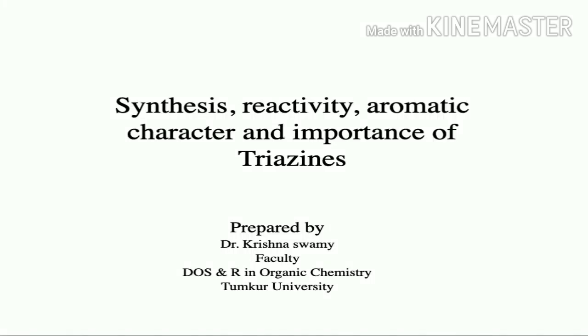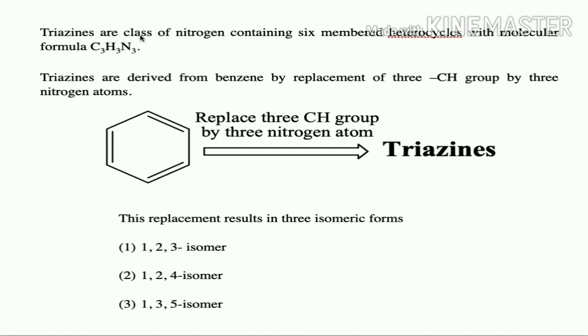On six-membered heterocyclic compounds. Today we will discuss synthesis, reactivity, aromatic character and importance of triazines. Triazines are a class of nitrogen-containing six-membered heterocycles with molecular formula C3H3N3. And these triazines are derived from benzene by replacement of 3 CH groups by 3 nitrogen atoms.